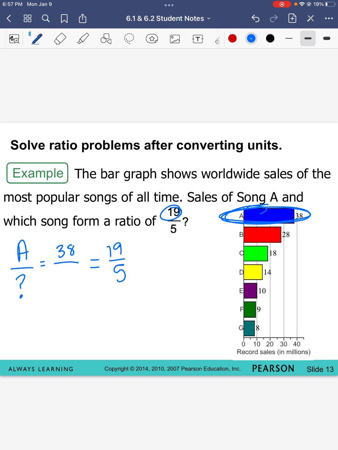How did I get from 38 to 19? I divided by 2. Good. So now I have to think, what number would be right here? And I divide it by 2, and it gives me 5. Well, if you look at our chart, the only number that could do that is 10. So this question mark right here is now going to be, we know that it's song E. So song A and song E form this simplified ratio.